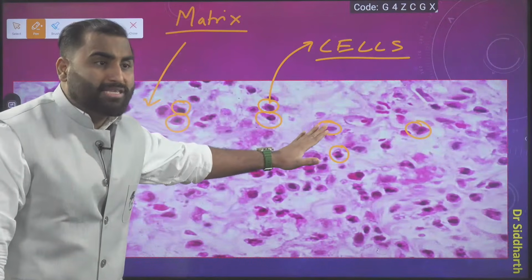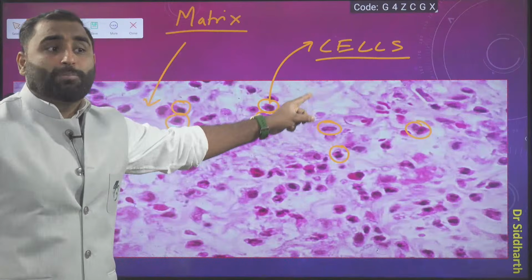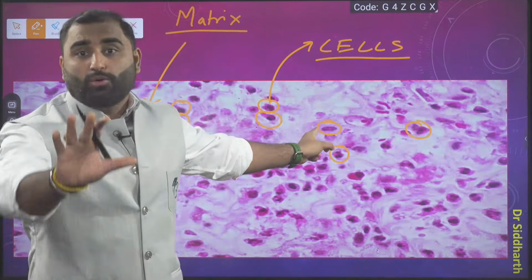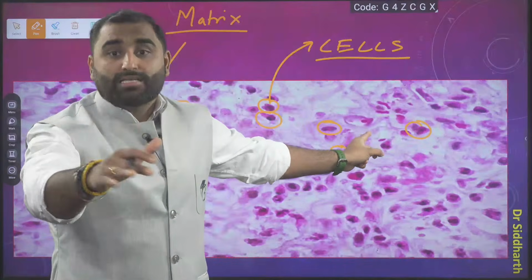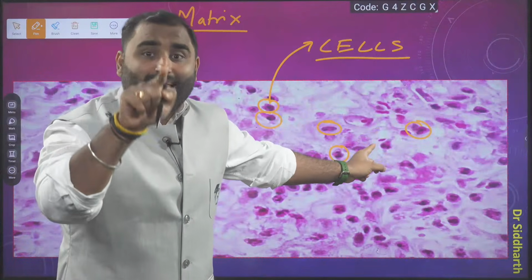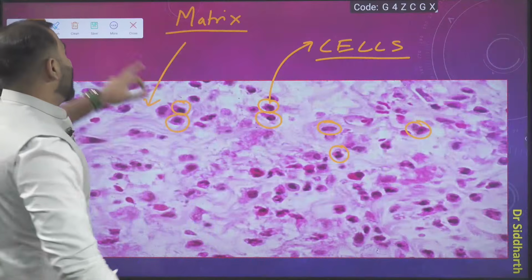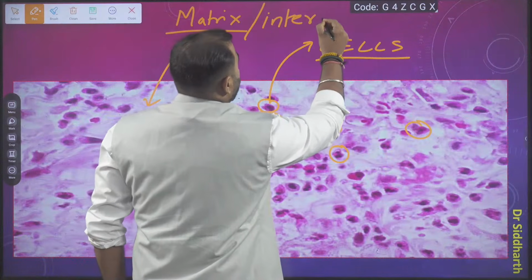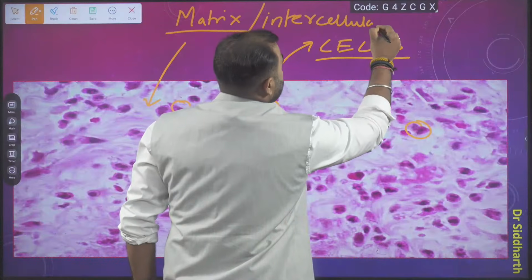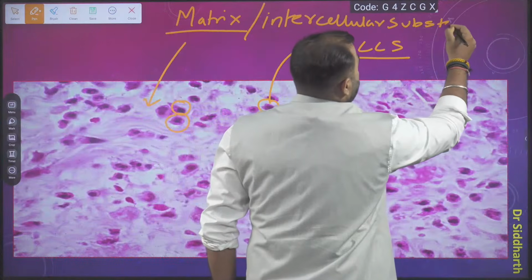These are some cells. In between them, the space is called intercellular space. The space between two cells is intercellular space. In that space, what is there? In that space, matrix is there. What is the another name of matrix? Matrix can also be called intercellular substance.